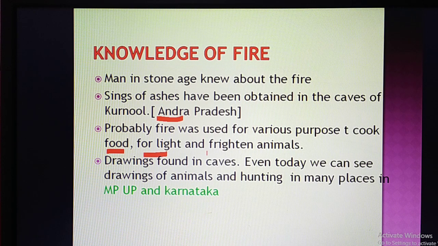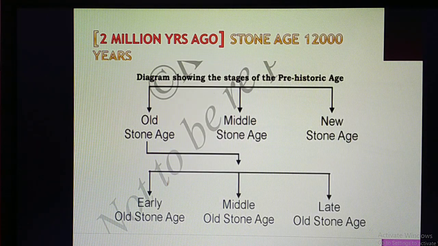Obviously, we know that the man in the prehistoric age was living in the forest, and many wild animals were present, and they used to attack man. To frighten them, he was using fire. And drawings are found in the caves. Even today, we can see drawings of animal hunting in many places, especially in Madhya Pradesh, Uttar Pradesh, and even in our state Karnataka.